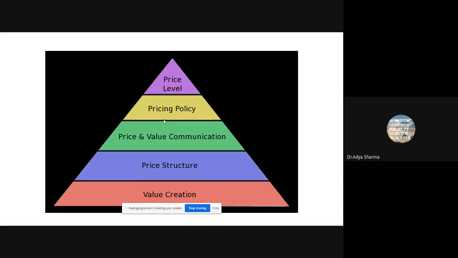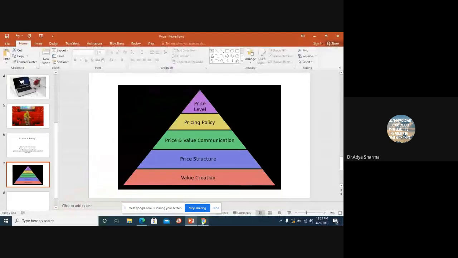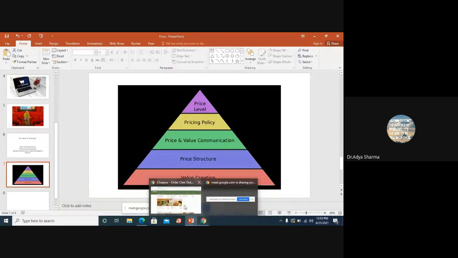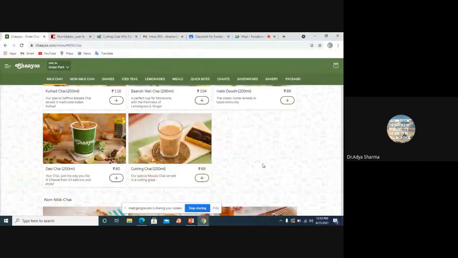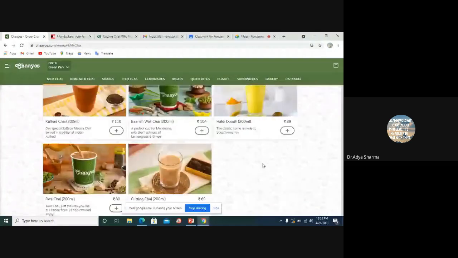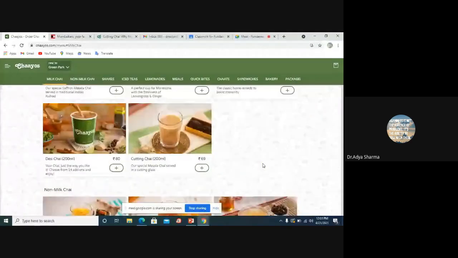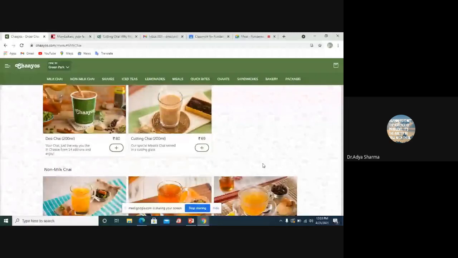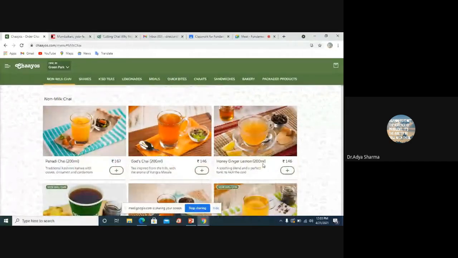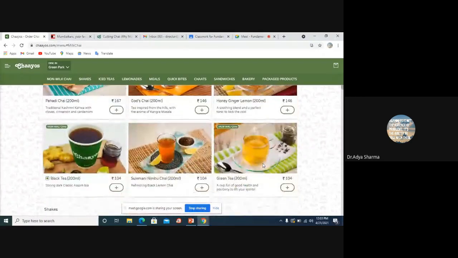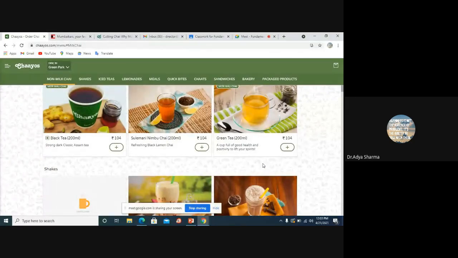I go to Chaayos because of the variety that they offer. I mean, look at the beautiful names. Desi chai, cutting chai, Barish Wali chai, Kulhad chai, Gud Wali chai, amazing. And if you're one of those health conscious people who believes you should not have milk in your tea, then you have Pahadi chai, God's chai. I mean, this is ultimate, okay? God's chai. Honey, ginger, lemon, black tea, Suleimani Nimbu chai, green tea. Look at the efforts they have taken to name these teas, right?